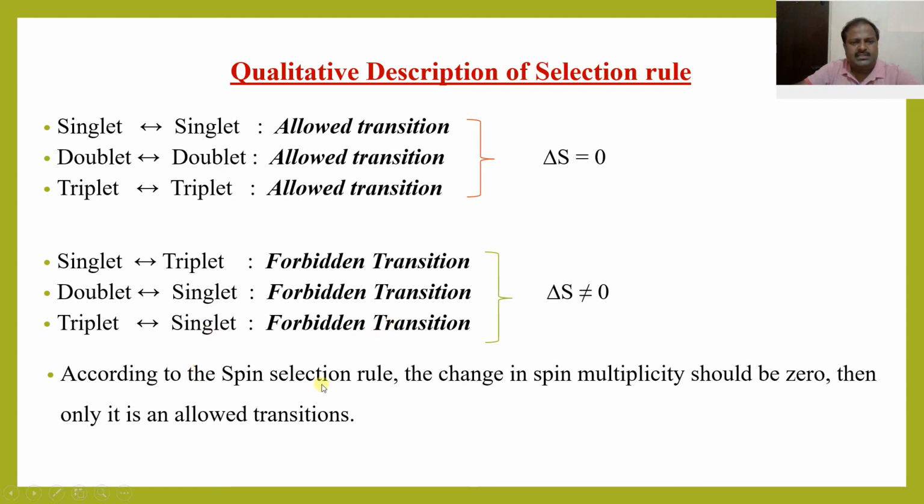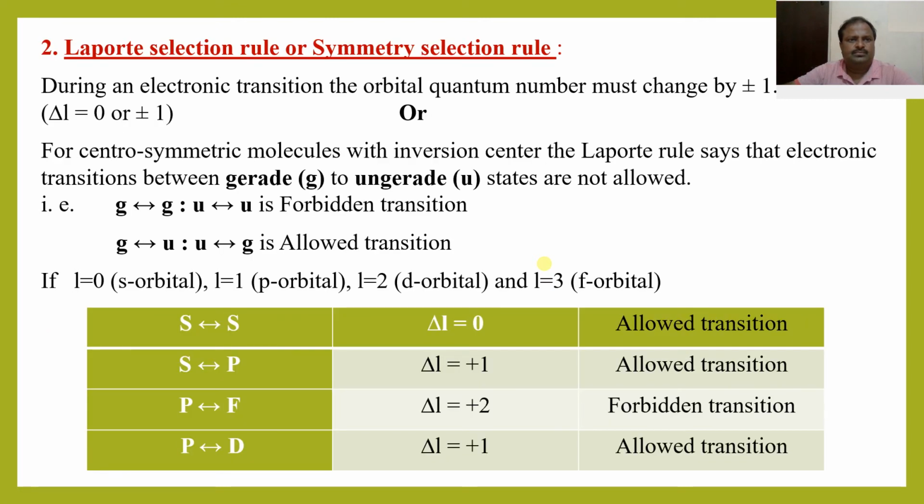So, according to the spin selection rule, the change in spin multiplicity should be 0. Then only they are considered as allowed transitions. Otherwise, they are forbidden transitions. According to the spin selection rule, the spin multiplicity change, that is delta S, should be 0. Then only it is an allowed transition. So this is about the first selection rule.